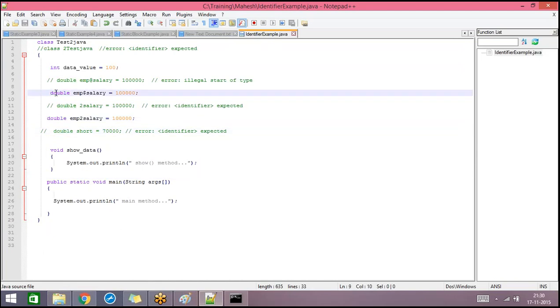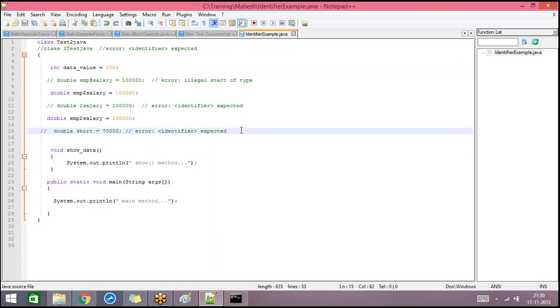And after typing anything, if the color changes to this, then that's a predefined keyword or reserved word in Java. So if you see class, int, double, void, public, static, these are in this color. So if the color is this one, then that's a predefined keyword or reserved word in Java, and we cannot use them as an identifier. We cannot use the name for any class or any variable or any method.